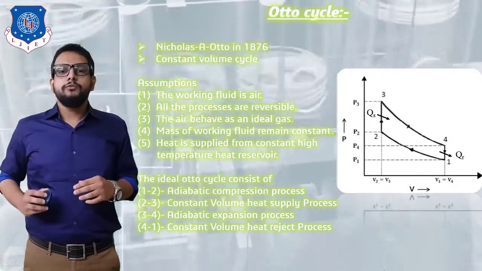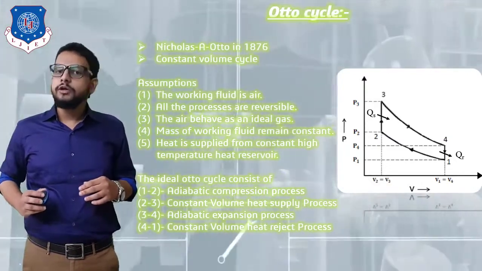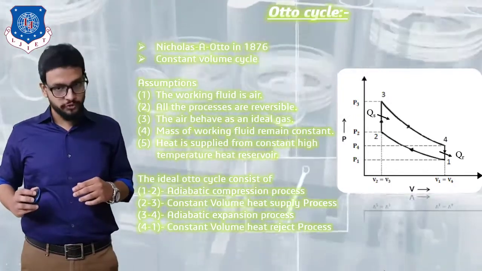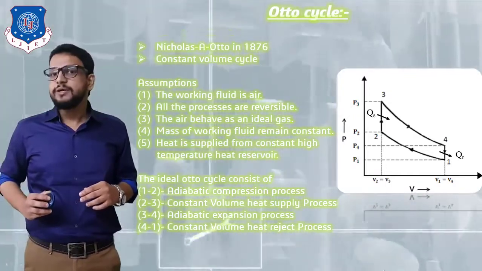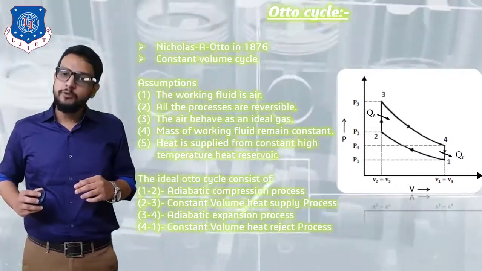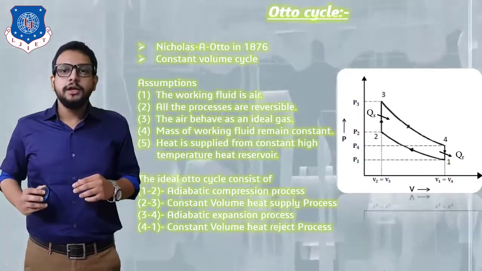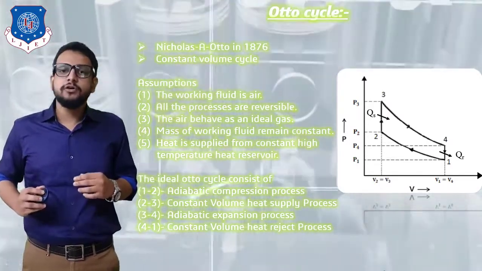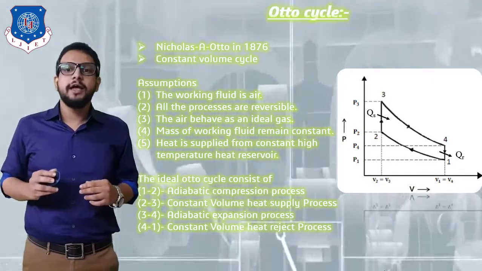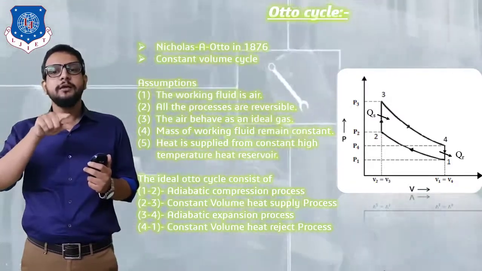Now, first of all, let us understand how a PV diagram is formed. So, Nicholas Otto has said that his engine will have 4 strokes. The first stroke is the suction stroke, the second is the compression stroke, next the power stroke, and the fourth one is the exhaust stroke. He said that suction will take place at a constant atmospheric pressure. So that line is actually not represented on a PV diagram, but you can visualize a horizontal line representing a pressure P1.